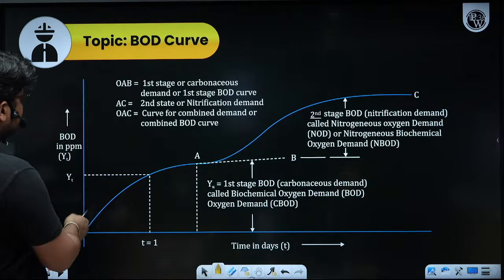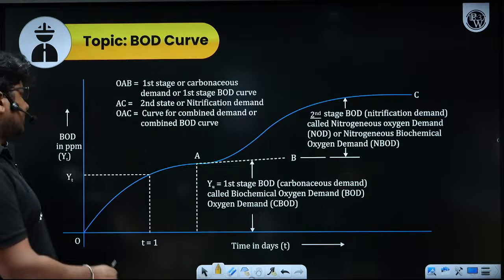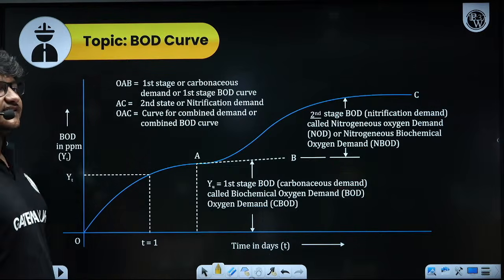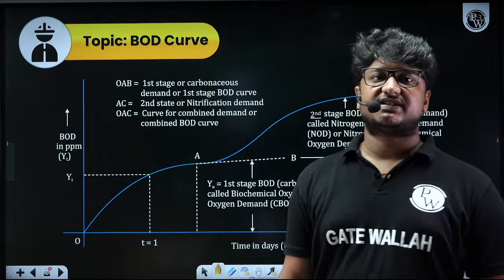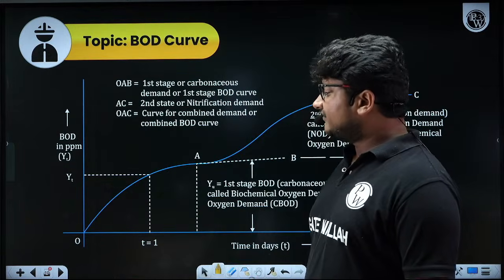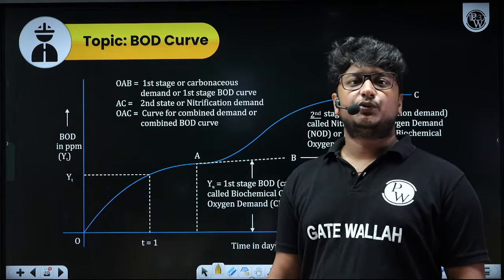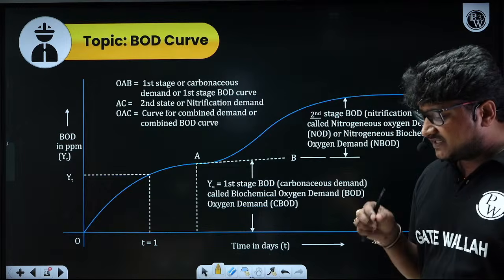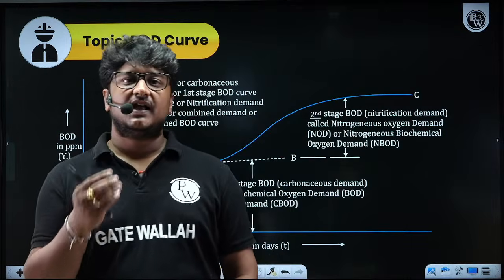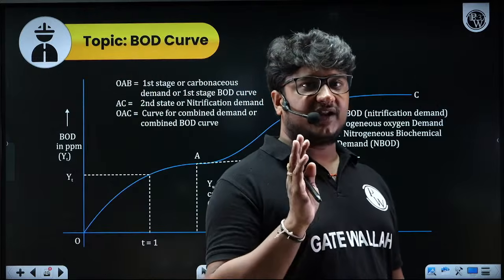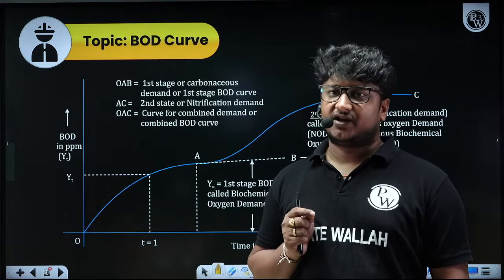So in the y-axis you have BOD, in the x-axis you have time. The y-axis BOD basically means the oxygen demand. Now what happens when the degradation starts taking place, or when the bacteria start their activity? We need to understand what type of bacteria we are using and what type of organic matter we have. In the organic matter we are targeting here, you will find two types.